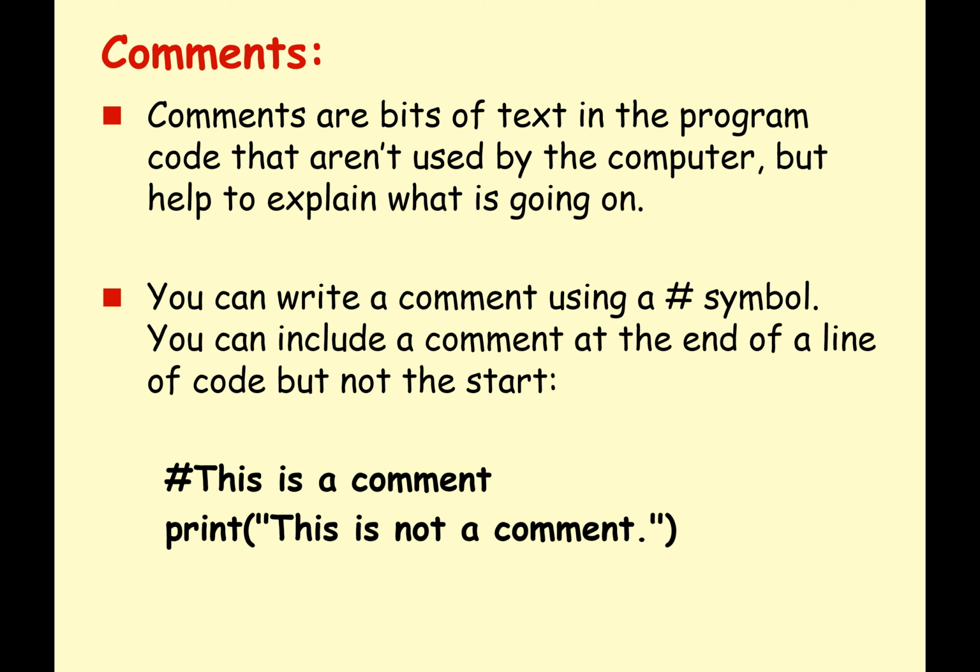To do a comment in Python, we just use the hash symbol. And if the computer sees the hash symbol, it ignores whatever comes after in that line. So here, this is a comment that is ignored by the computer. The computer just goes to the next line and carries out the instruction. So if you want to add a comment, you can just use the hash symbol and then write down what the code means. So what are the important points? Why are you doing it?